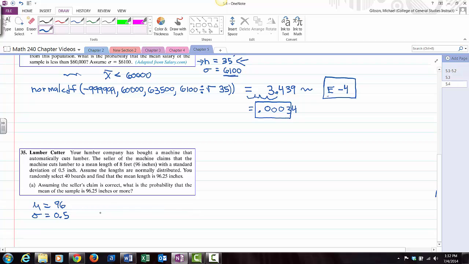You randomly select 40 boards, so there's our sample size, 40, and find that the mean length is 96.25. A. Assuming the seller's claim is correct, what is the probability that the mean of the sample is 96.25 inches or more? So what we're looking for is the probability that it's greater than 96.25.